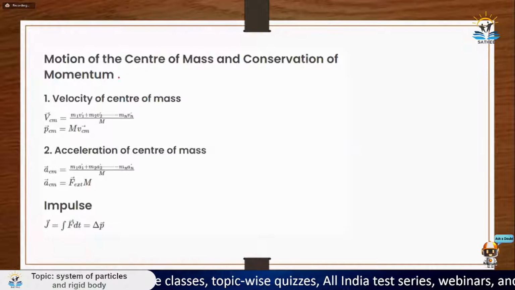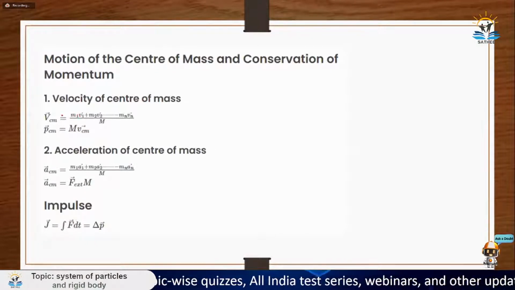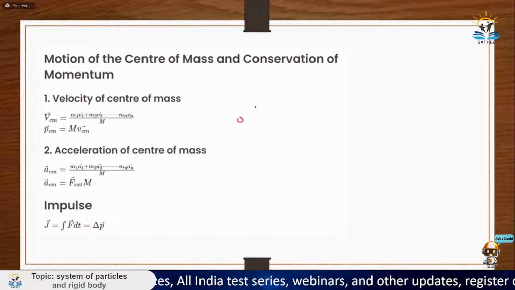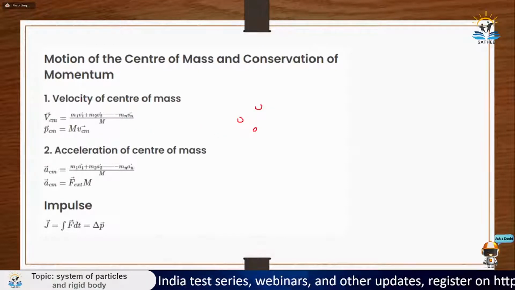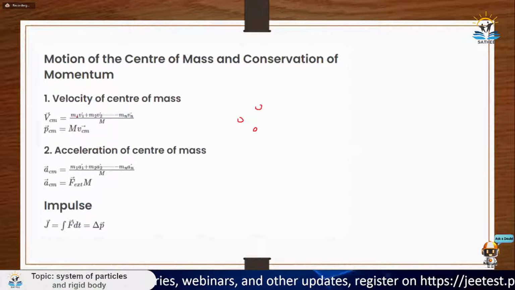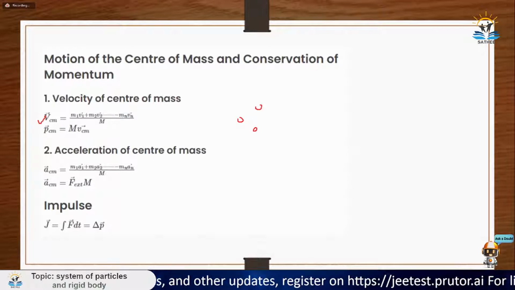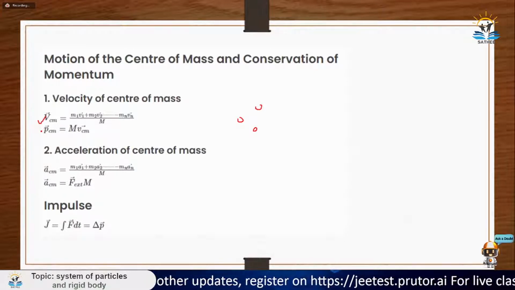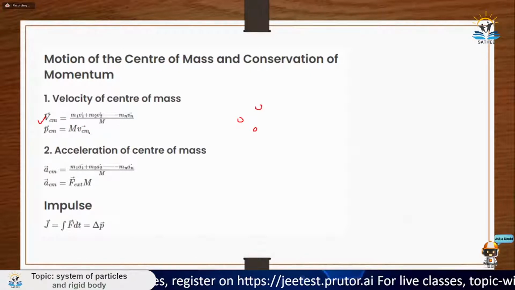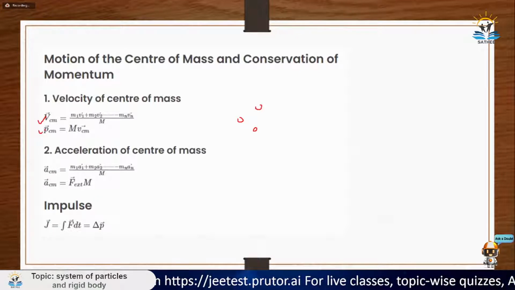So how to calculate the velocity of center of mass? It is nothing but the velocity of individual particles multiplied by their masses divided by total mass. So let's say there are three particles, one particle, two particle, and three particle. Just multiply their masses with their velocities: m1 v1 plus m2 v2 plus m3 v3 upon total mass. So you will get the velocity of center of mass. And momentum is nothing but the mass multiplied by the velocity. So since you have calculated the velocity of center of mass, multiplied by total mass of the body, you will get the momentum of center of mass.